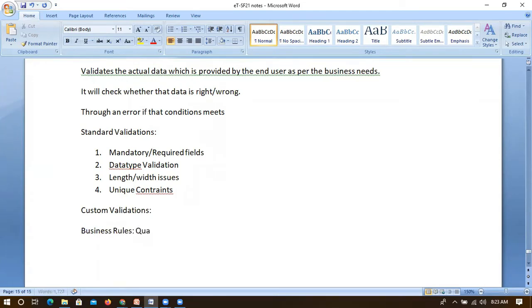Let's take a quantity. A user can enter minus 10, 20, or plus 20, and that will not be handled by Salesforce. We are just creating a number type, but Salesforce will not understand whether it should be minus or plus, because Salesforce doesn't know the business rules. It can't understand the business.